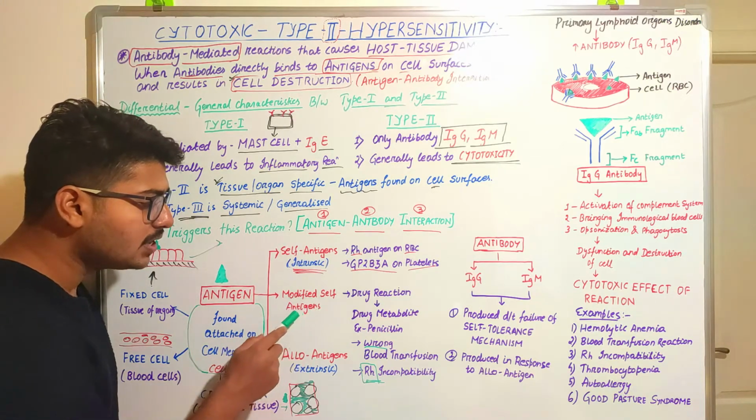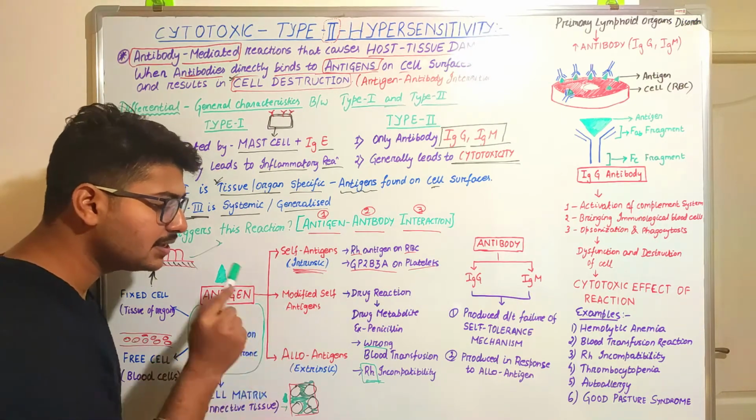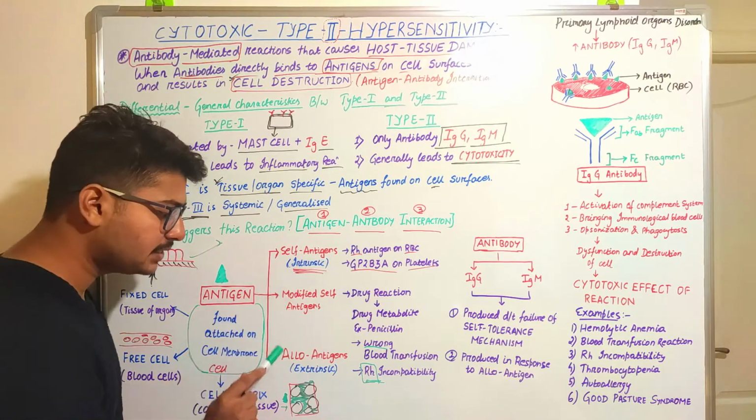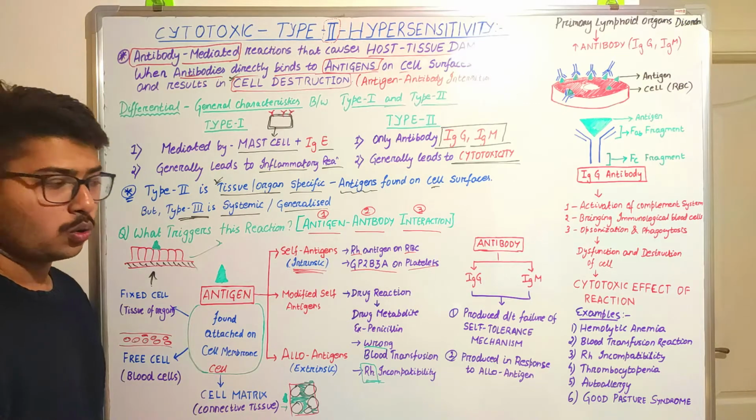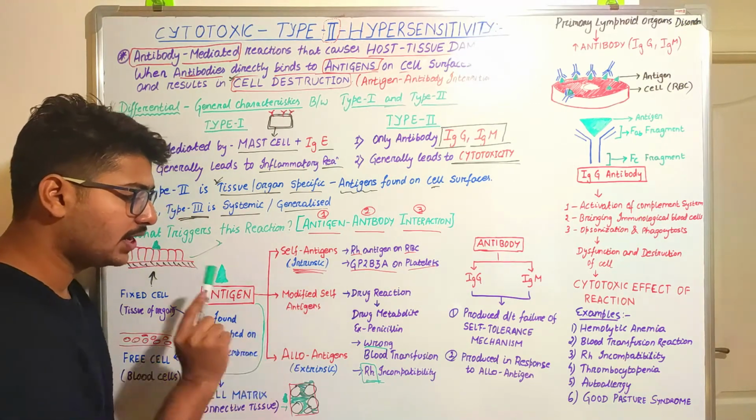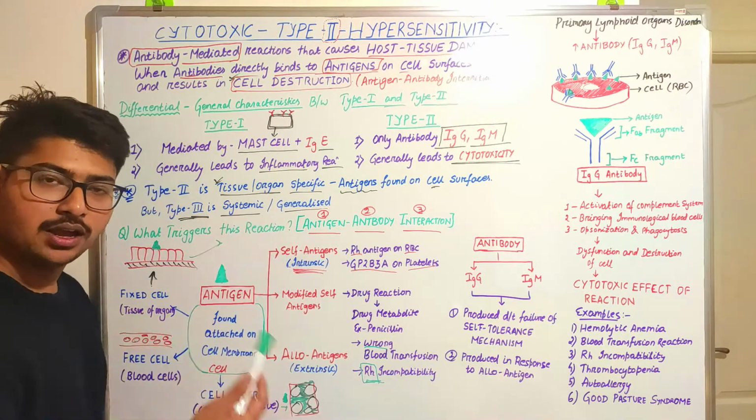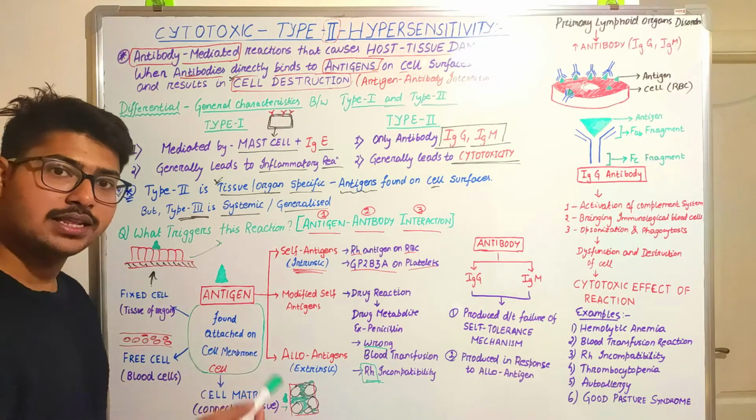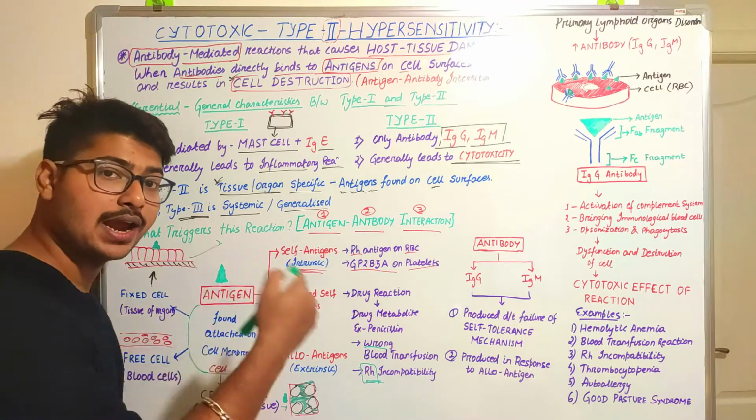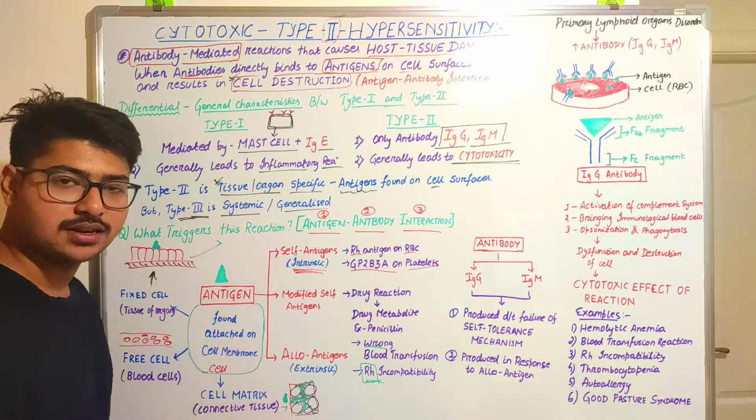Next comes the modified self antigens. Why am I discussing these last? Because they have the character of both intrinsic as well as extrinsic antigens. What does that mean? Modified self antigens, or altered self antigens: first of all, we take this substance from outside through extrinsic mechanisms, and then our body modifies or alters that substance into an antigen. It happens in conditions like drug reaction.